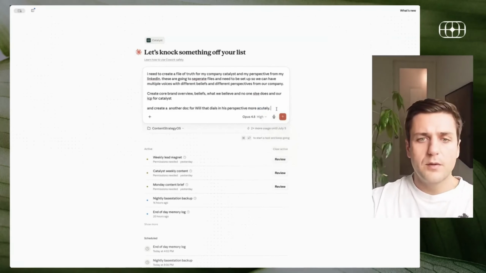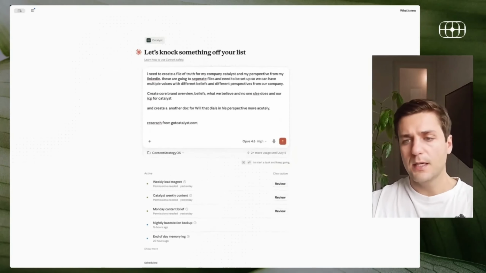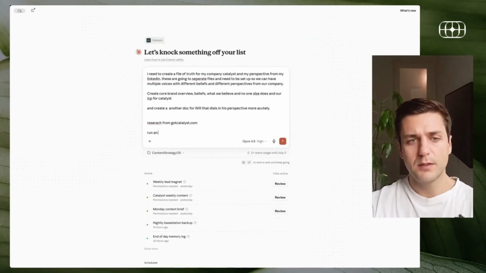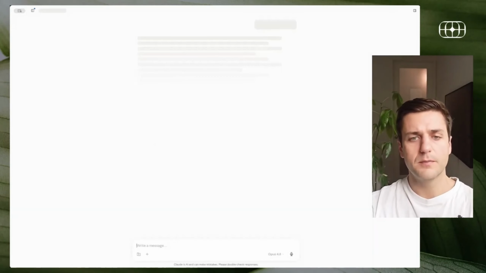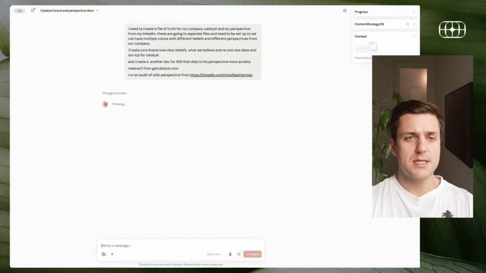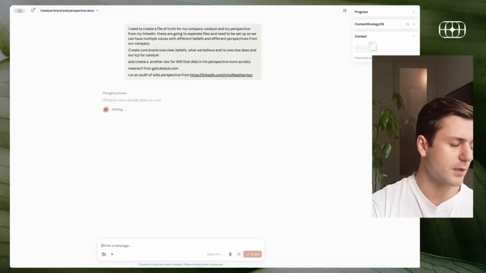And then what I'm going to do is research from gotcatalyst.com. And then I'm also going to pull in my LinkedIn and say, run an audit of Will's perspective from my LinkedIn. And so what we're doing here is asking it to create the beginning of this system. And first, we want to create the multiple documents that we'll need for every piece of content we create.